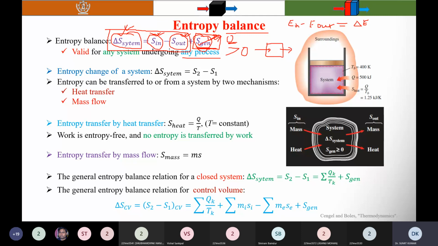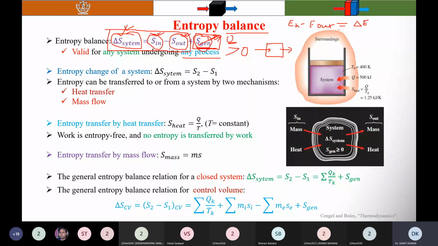Okay, so it's a balance. But there is nothing called conservation of entropy. Yes, sir, yesterday itself you said that, right? Yes, sir. But here, because you need to remember just one balance, I am comparing the energy balance with the entropy balance. So you should remember it is like this; we can write like this. That's why here you can see there is no energy generation, nothing. You know that energy cannot be generated or destroyed. It only changes from one form to another form.